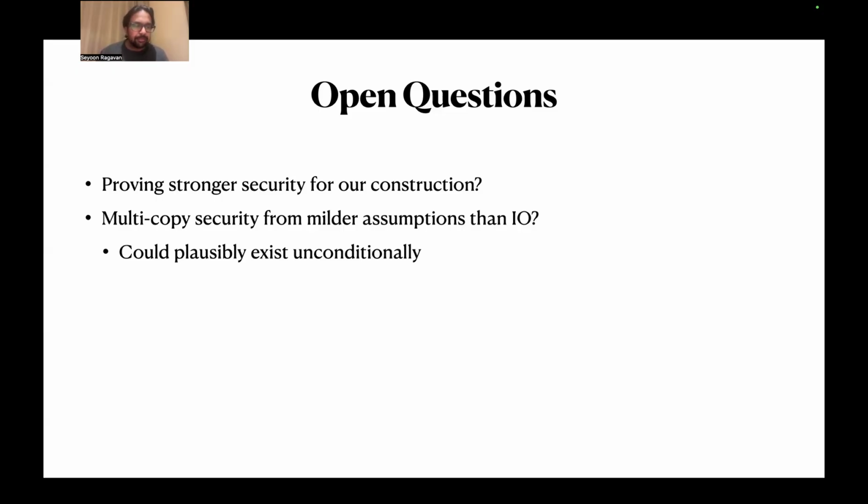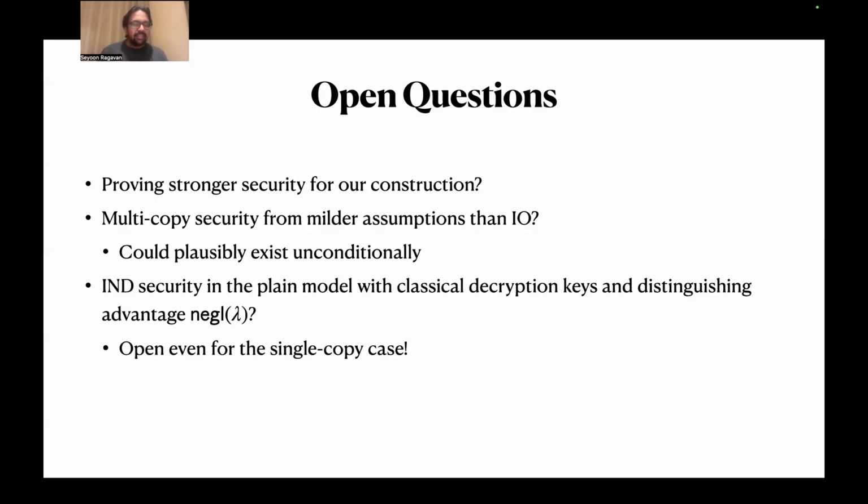And finally, can we get indistinguishable security in the plain model with classical decryption keys and distinguishing advantage negligible in lambda? This is open even for the single copy case. All of the works I described several slides ago have some caveat on at least one of these fronts. I think this is a super crucial open problem.